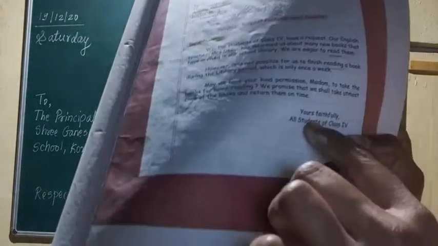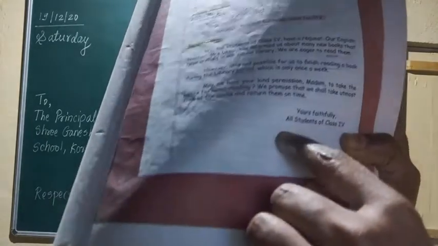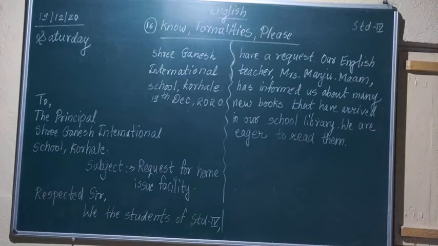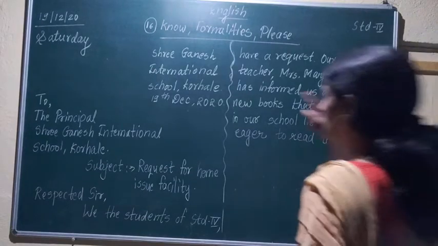And below that, again in the right corner downside, you have to write, yours faithfully, all students of class 4th. That you can continue as it is. So in this way you have to write.